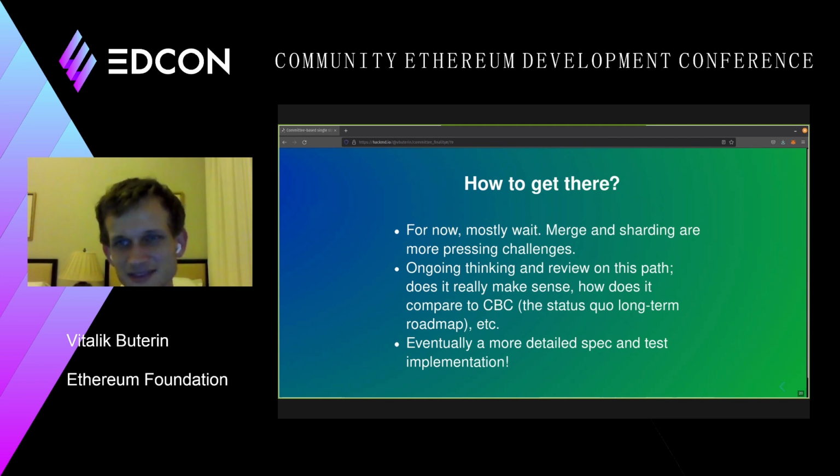If you look at the Ethereum roadmap that I published on Twitter, I think in December last year, the roadmap for long-term beacon chain evolution talked about CBC. This would be a replacement for CBC. It would be an alternative that has very different properties from CBC, but properties that I think could be better. But are those properties actually better? We need to actually do this analysis, and then, once there's some more analysis, a more detailed specification and a more detailed test implementation. So that's it, and this is where we are now.